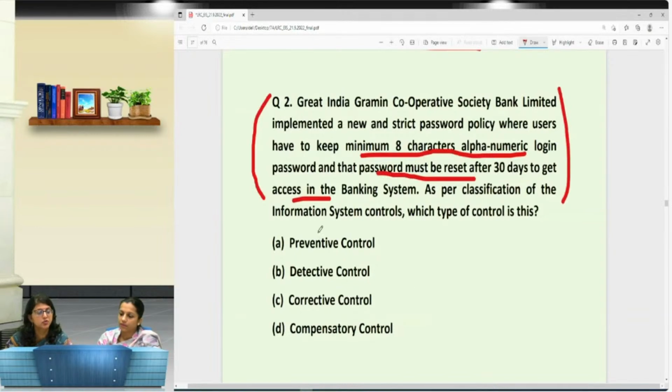As per classification of IS controls, which type of control is this? Okay, now my audience, we would love to have the answer. Okay, answer has already been received. Mr. Mondal is saying preventive control.